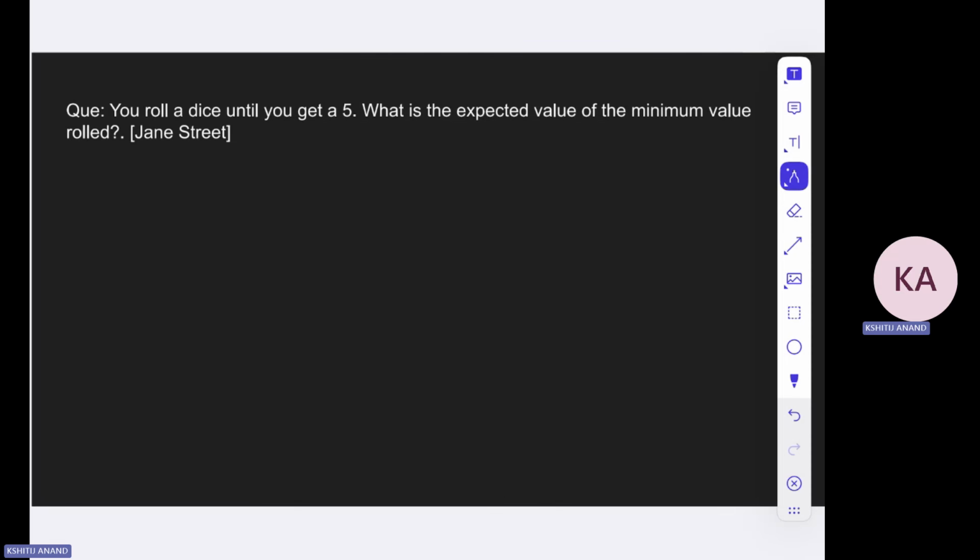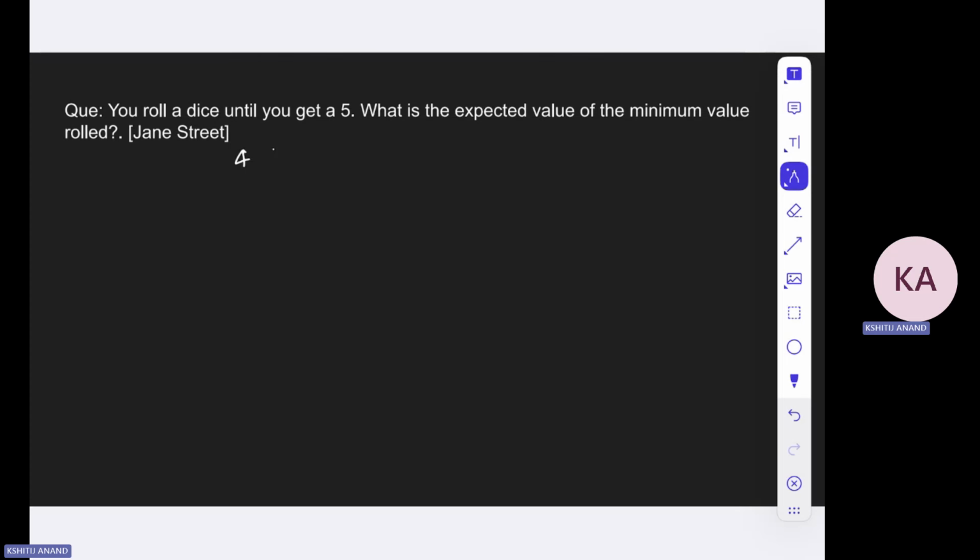So try to understand it like this. For example, suppose your roll was like this, 4, 5. So you will stop here, right? And what is the minimum value till now? The minimum value is 4. Then you will roll it again, obviously, because you want to do it again and again.